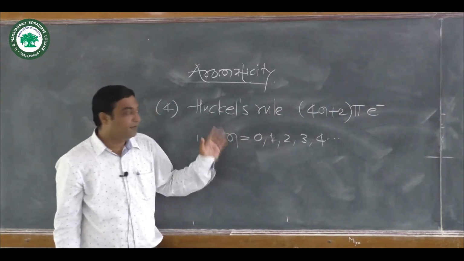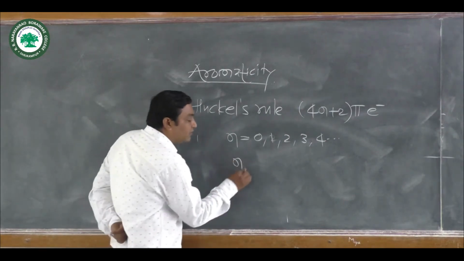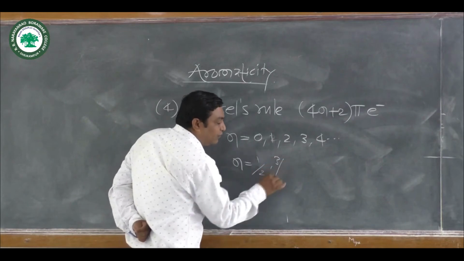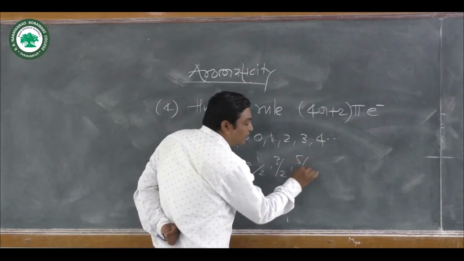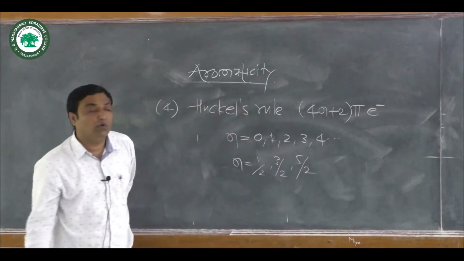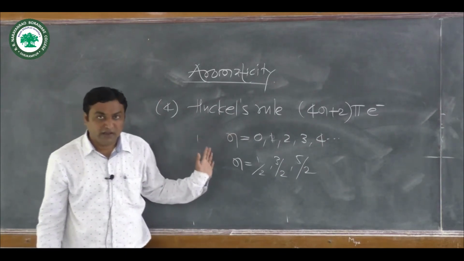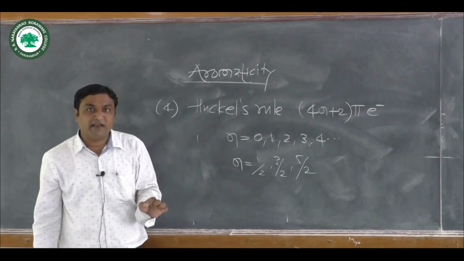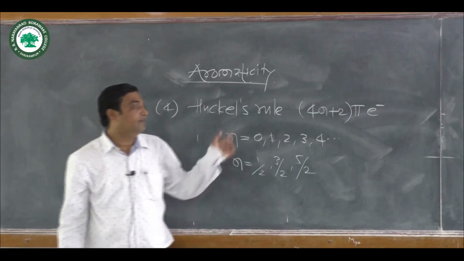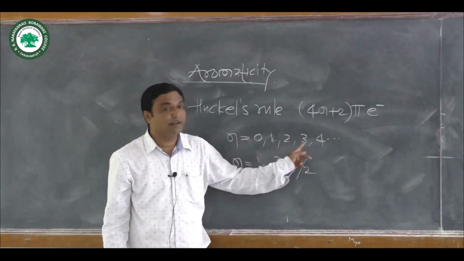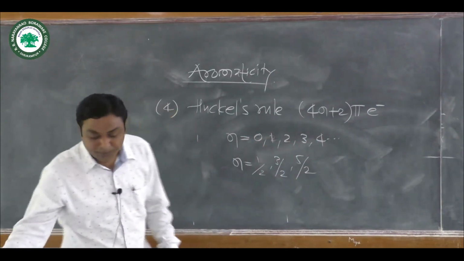Instead, if the value of n arises as 1 by 2, 3 by 2, 5 by 2, then that molecule cannot obey Huckel's rule.